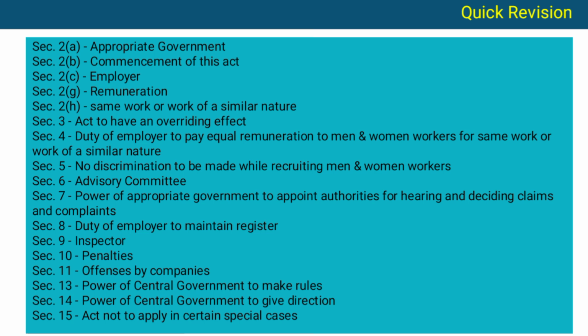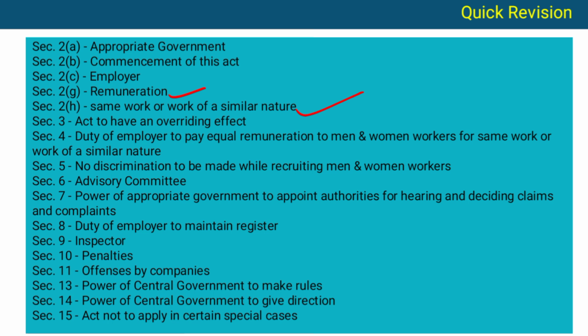Okay. So let's start. Section 2A is appropriate government. Section 2B is commencement of this act. Important section you have to learn, okay? Section 2C is employer. Section 2G is remuneration, important. Section 2H, same work or work of a similar nature, important.